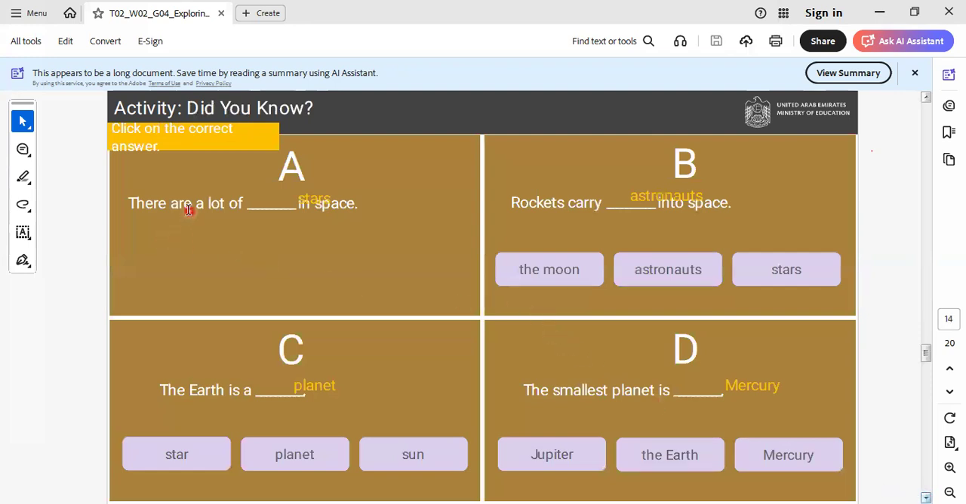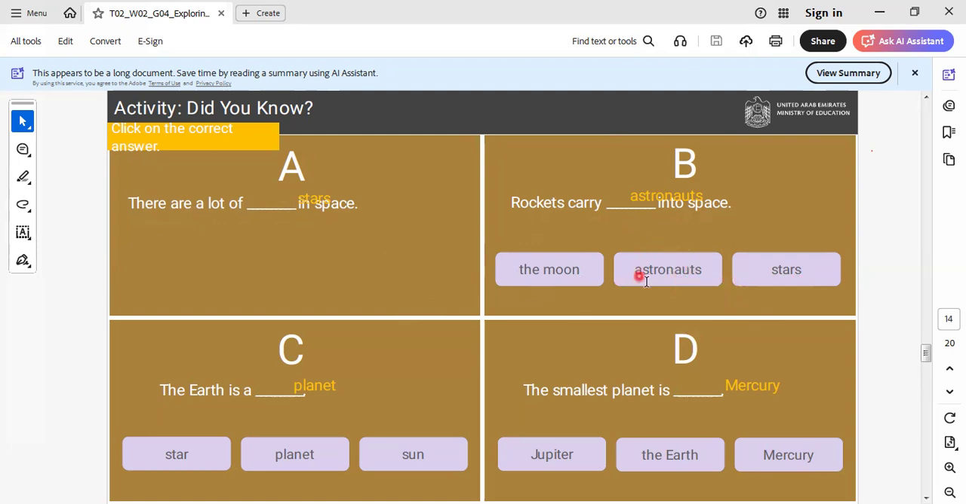Here we say, there are a lot of stars in space. Space here means the space that we know, okay? The place where we have stars, the moon, and so on. So here we say there are a lot of stars in space. Rockets carry astronauts into space. The moon, astronauts, stars.